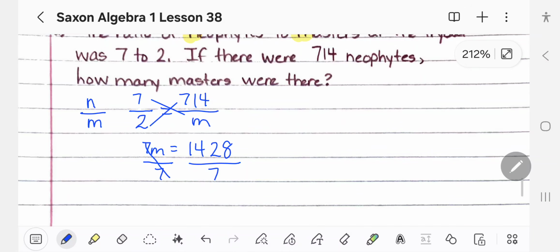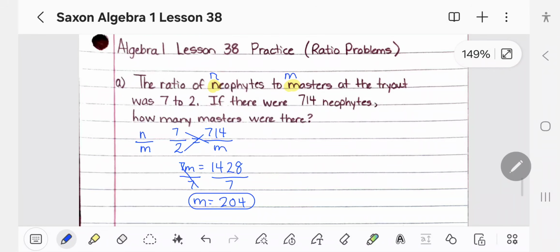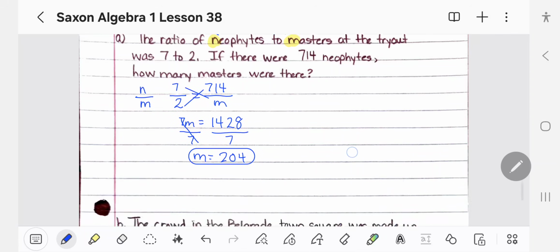And I get, what is that? 204. M is equal to 204. Now, what does that mean? Well, that means there are 204 masters. And you can double check yourself to see, does it make sense? You can already see with the ratio that there are more newbies than there are masters, right? More neophytes. So we should have more new people, and we should have a lesser number for the masters.